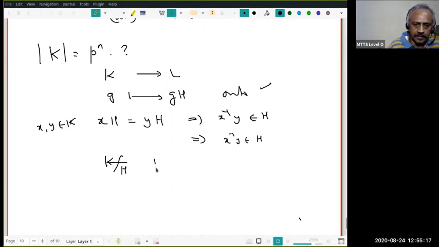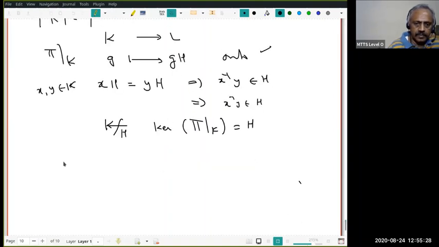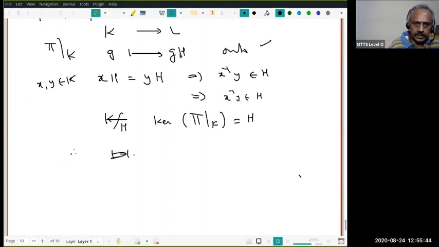Therefore, the kernel of this map, this is pi restricted to K, the kernel of pi restricted to K is H. Is that all right? Okay. Therefore, the map is 1-1. Is that clear? Therefore, K mod H is isomorphic to L.